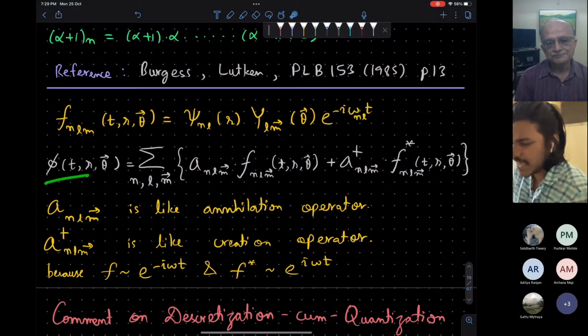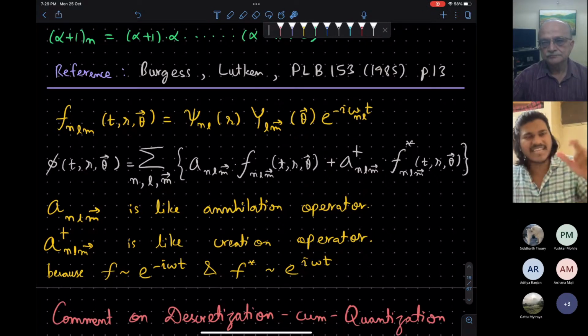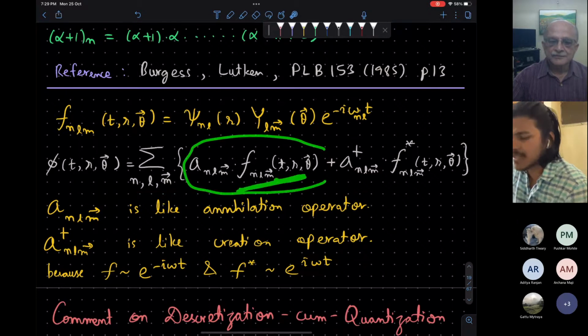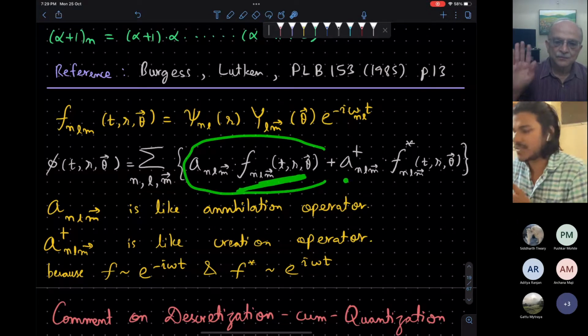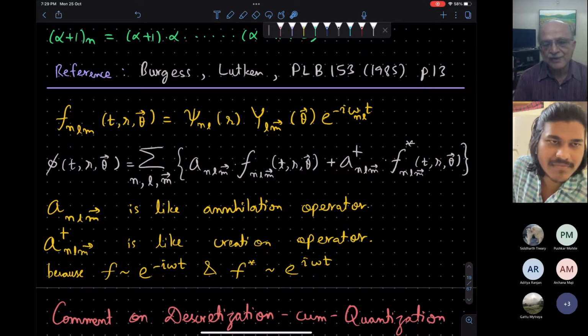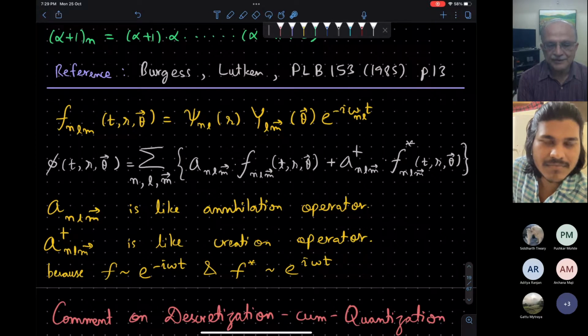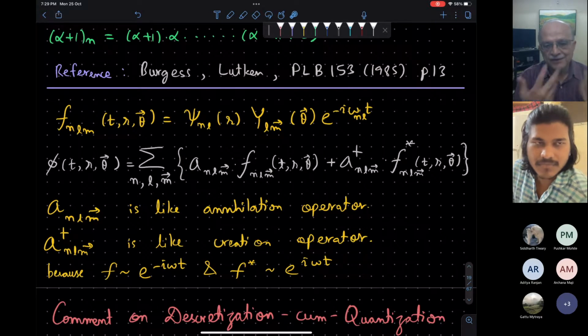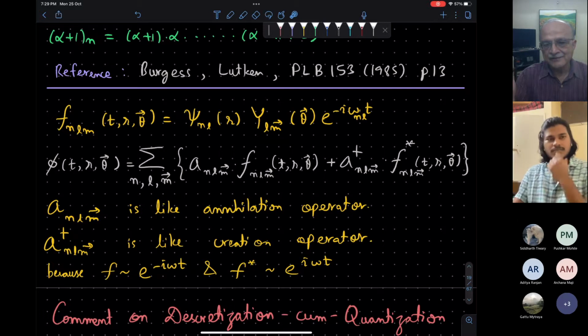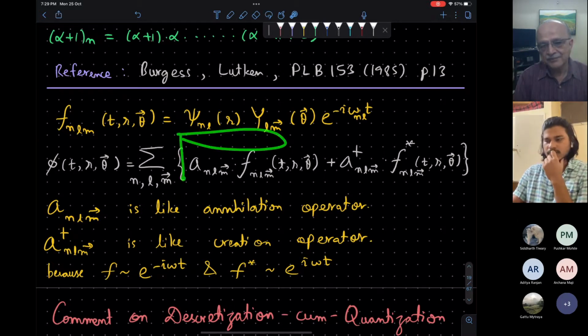So yeah, the phi will be this. For now, phi was a real scalar field. So it will be a linear combination of these eigenmodes, and to impose the reality condition, we take the complex conjugate. See, actually, we should not be too surprised that the omega came out discrete, because you can just think of this as a classical differential equation. It's a finite size cylinder, right, in which you are trying to set up some membrane vibrating.